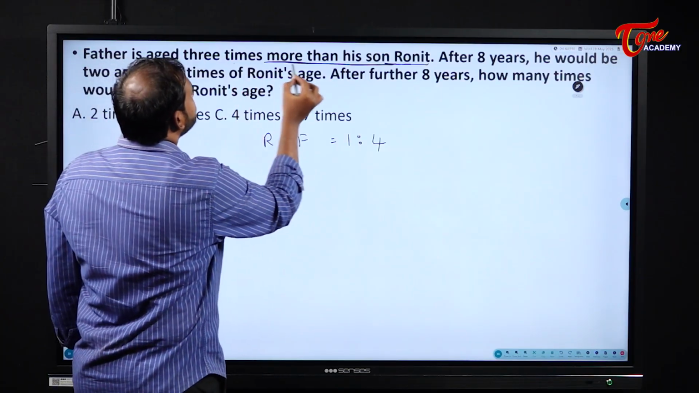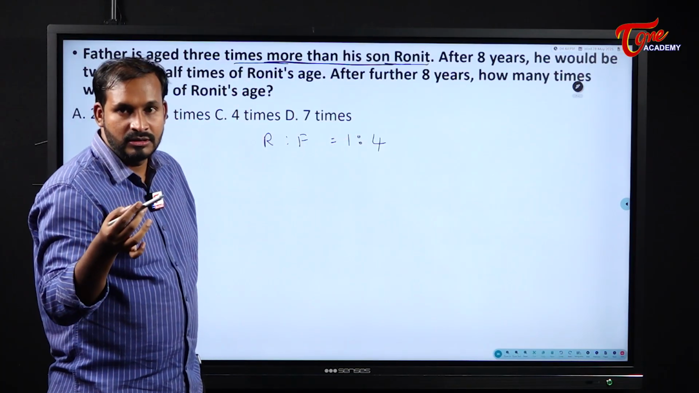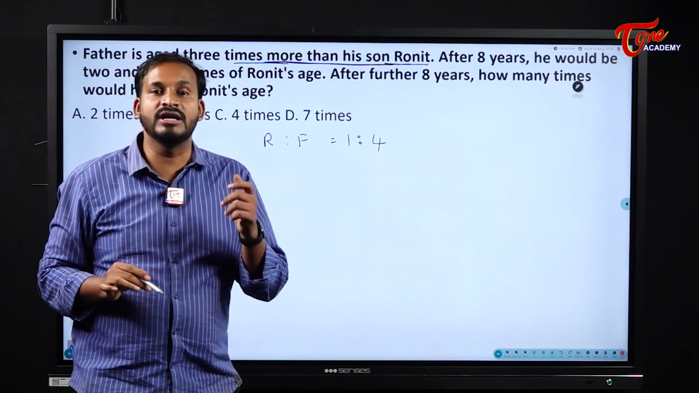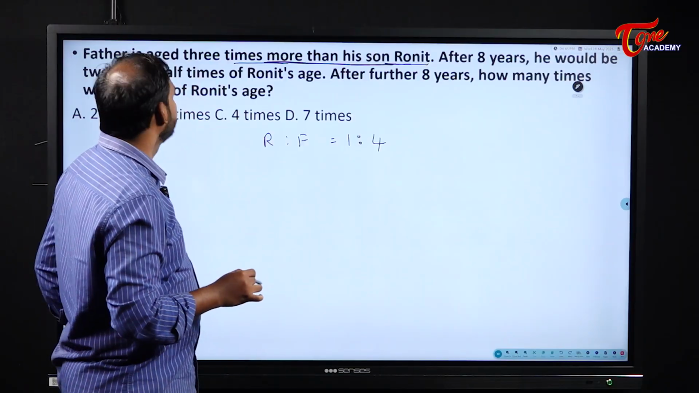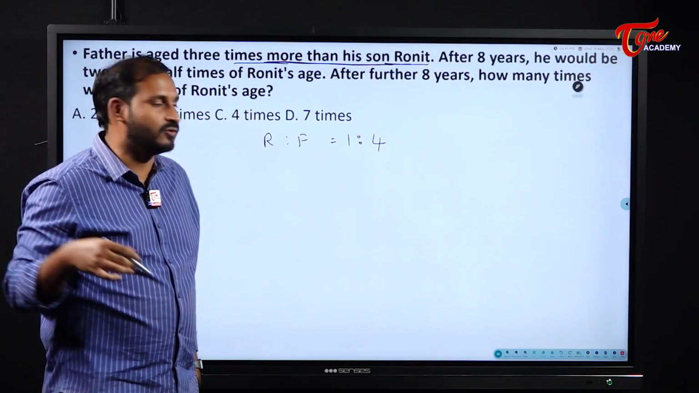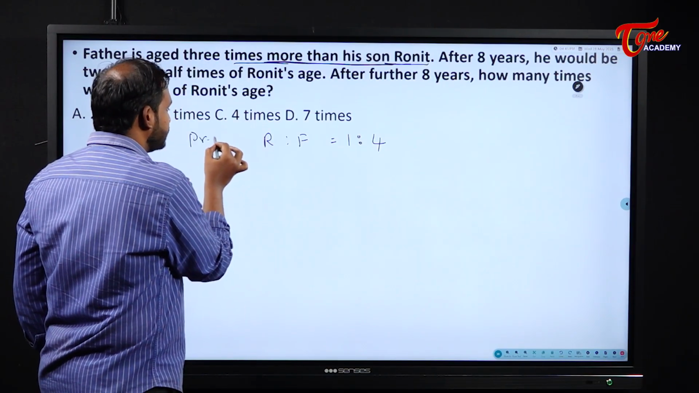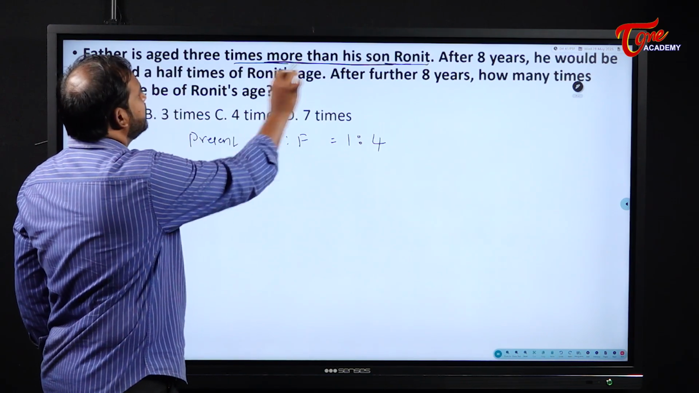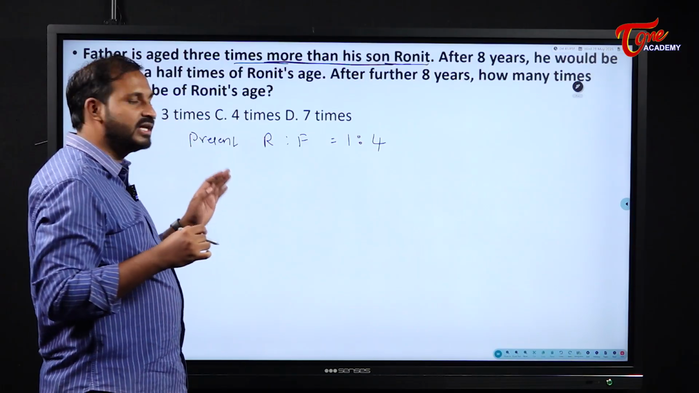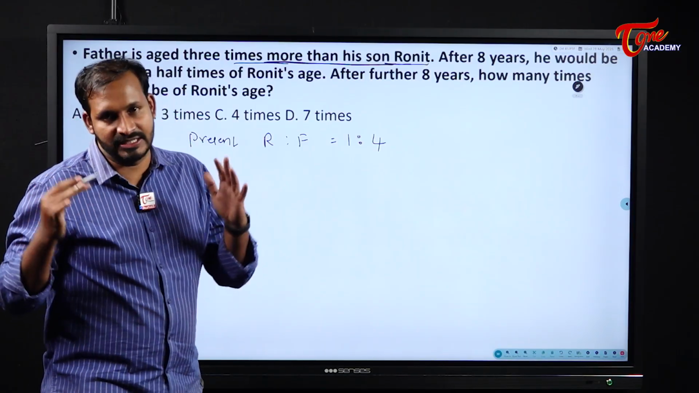Because 3 times more than. More. So what will you take? x plus 3x. So the ratio will become what? 1:4. Please be careful. If they don't mention anything, we will always consider it as present only. That means present ages are this one. Here they don't mention anything about future or present or ago. So if they don't mention anything, we will consider it as a present relation only.